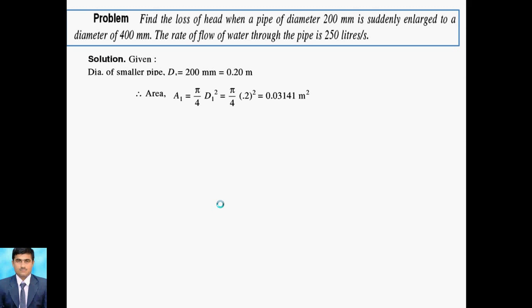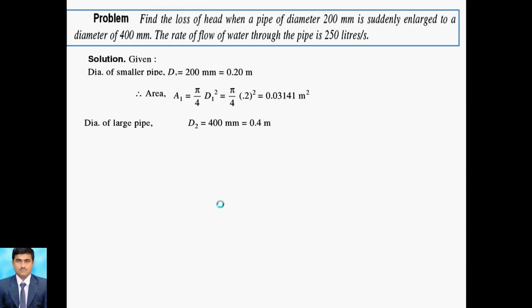So A1 is the initial, or we can say smaller diameter pipe. Area is equal to pi by 4 d1 square. So d1 you can consider for the diameter of the smaller pipe. After that, putting the value of d1, that is 0.2, because we are converting to meter, and then pi by 4 into 0.2 bracket square is computed as 0.03141 meter square. So this is the area for the initial diameter size.